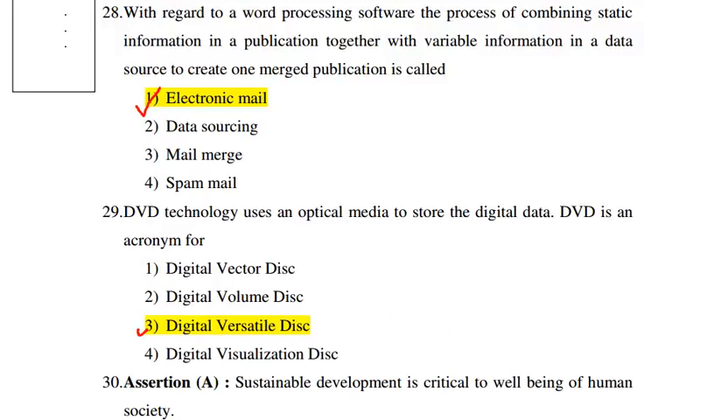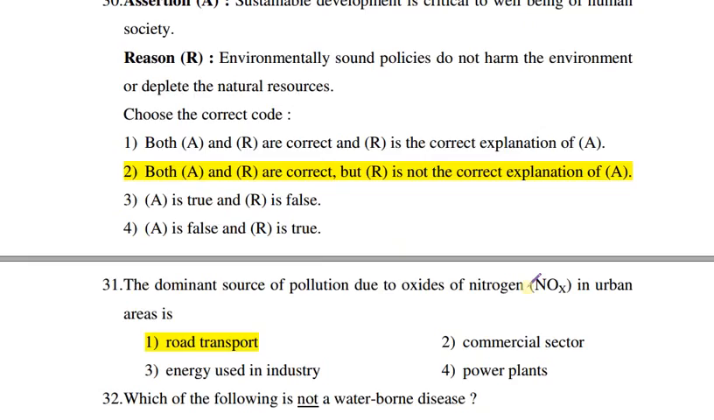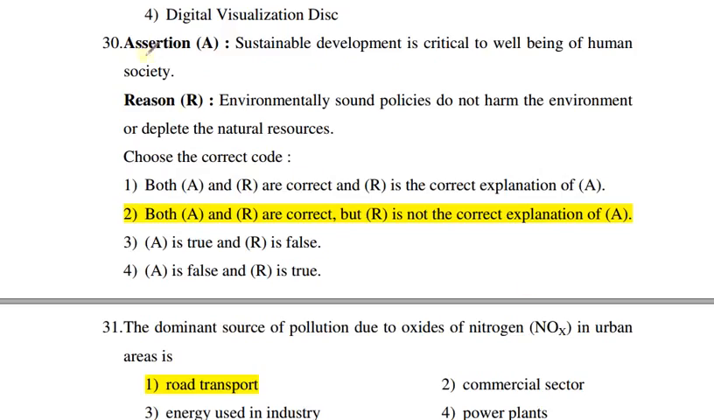Next question is, the assertion is given: sustainable development is critical to the well-being of human society. Environmentally sound. And the reason is: environmentally sound policies don't harm the environment or deplete the natural resources. Choose the correct code. So both statements are correct, but the reason is not the correct explanation of the given assertion. So the correct answer is 2.